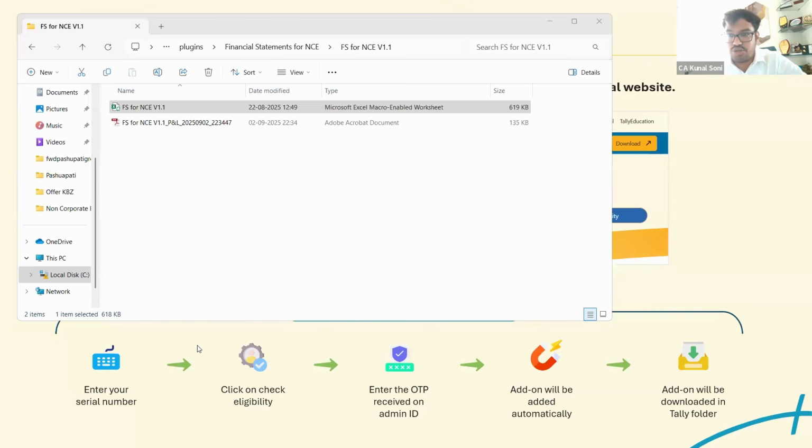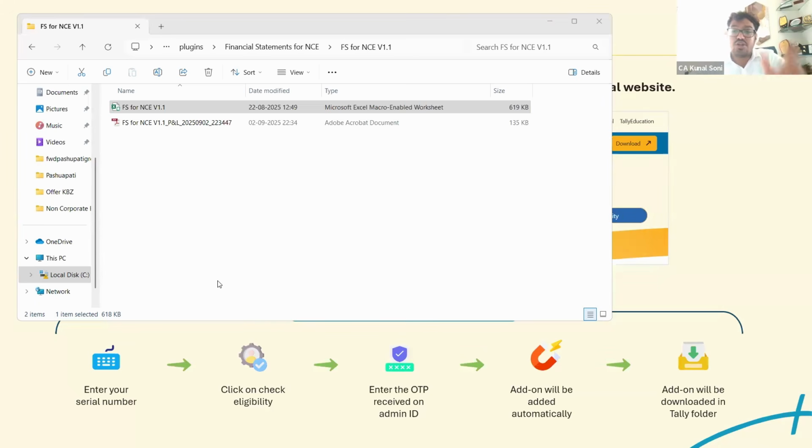Now what you need to make sure is, this is applicable from 1st of April 2024. So you need to make sure that you at least have your data for this particular date or prior to the same. Ideally for the first financial year, you need it for 2 years, 23-24 and 24-25. There is an option for books beginning from, and that should not be a date later than that. So it could be either for 24-25 or for 23-24. That is required to be made sure.